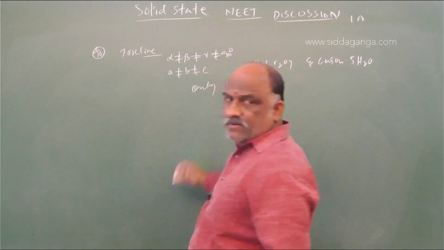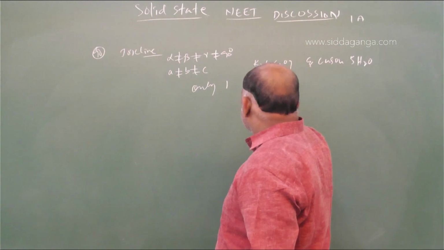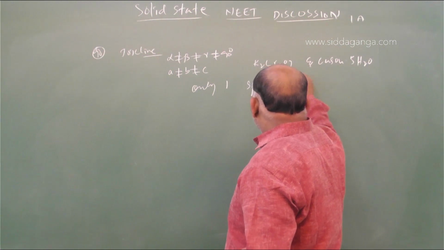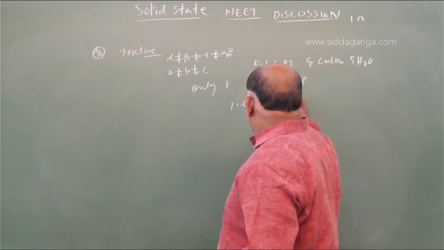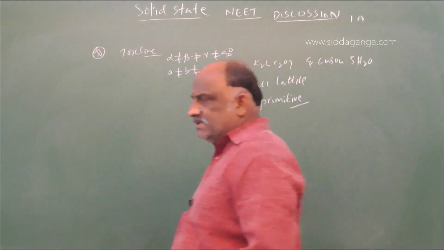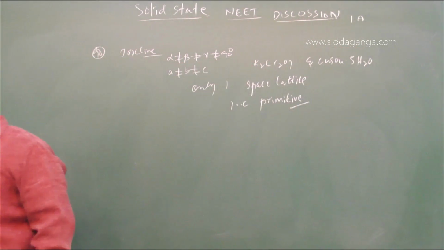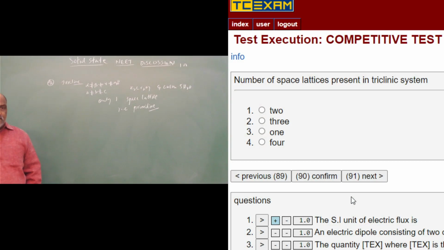Only one space lattice, that is primitive. One and only the primitive space lattice will be present for the triclinic system. Only one. This was from the table.